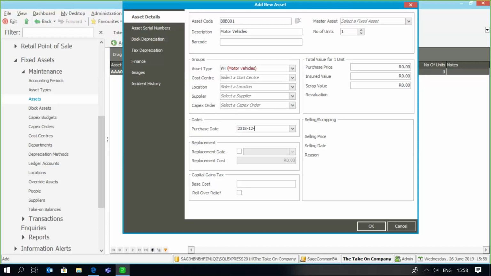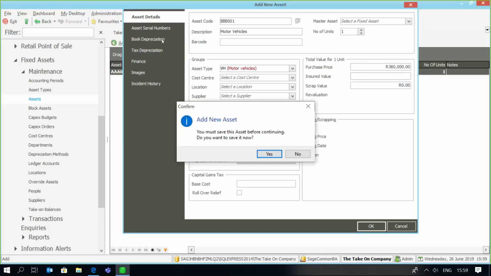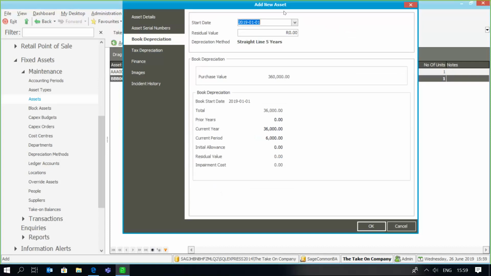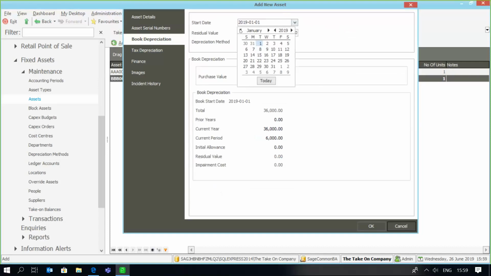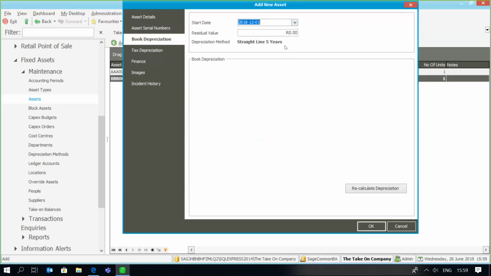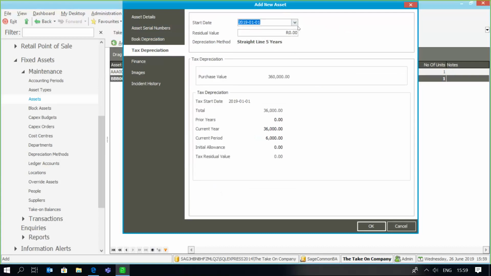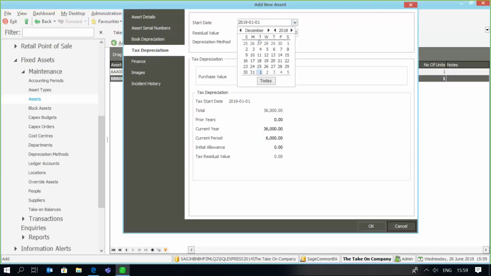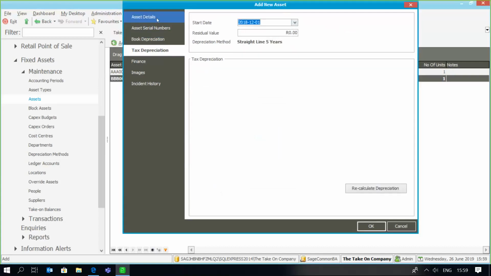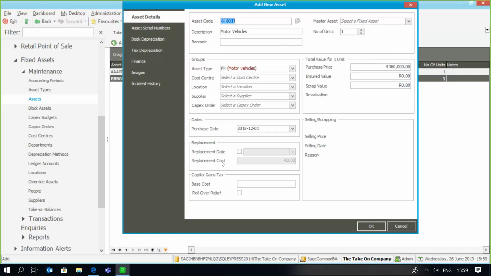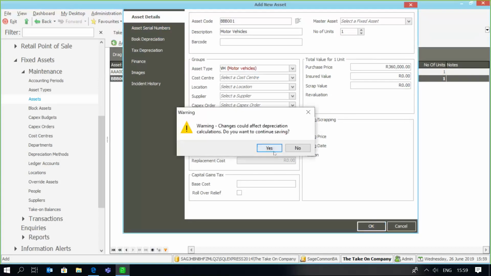However, it was purchased in December 2018. Right, so there's my details. Asset was purchased in December 2018 with all my relevant information.